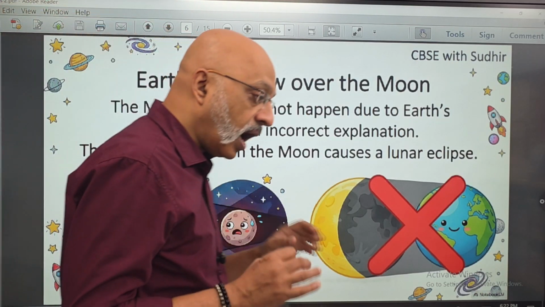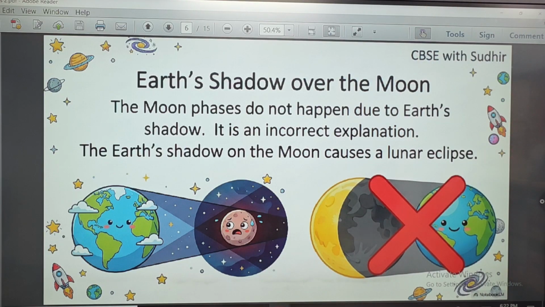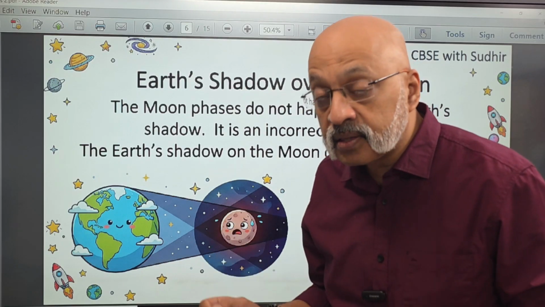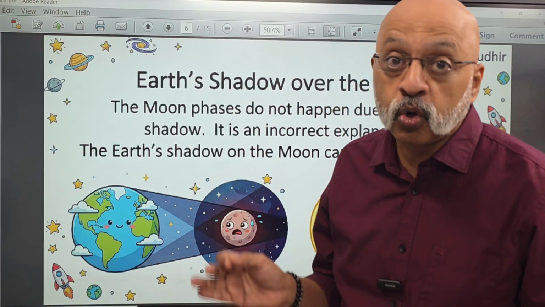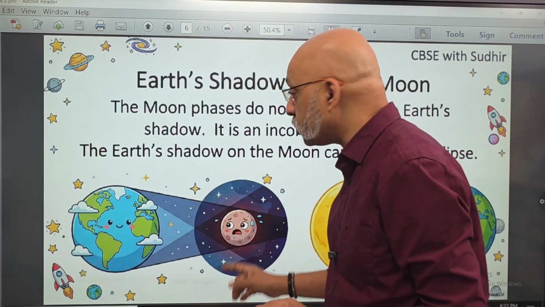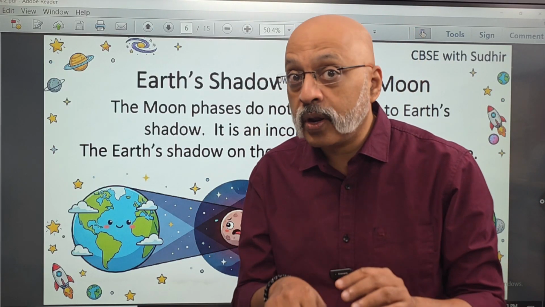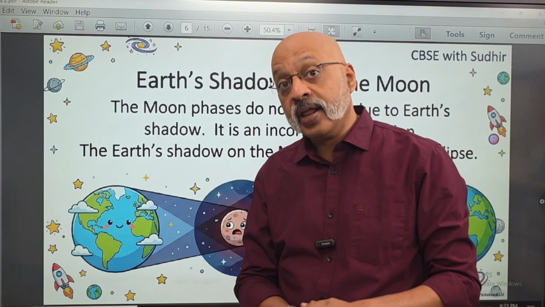Now, another common doubt which is asked: does the Earth in any way cast its shadow over the moon? Yes and no. The moon phases do not happen due to the Earth's shadow. That's an incorrect explanation. On the rare occasion when the Earth actually casts its shadow over the moon, that causes the lunar eclipse. Unlike a solar eclipse, you can see a lunar eclipse with your naked eye.